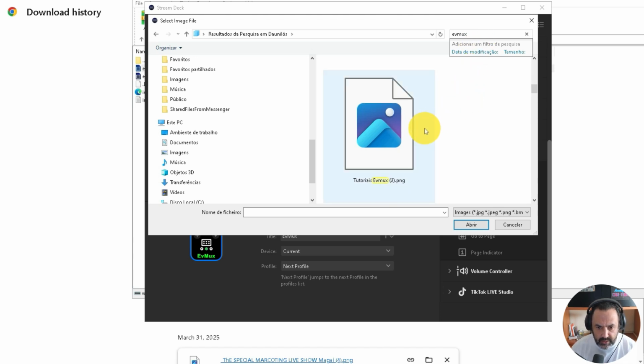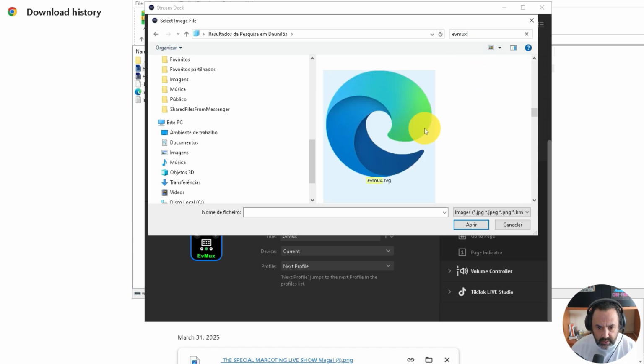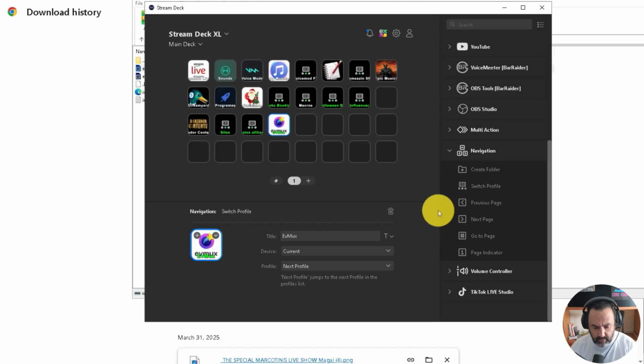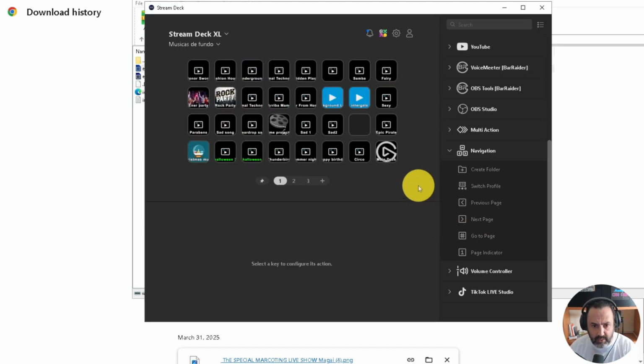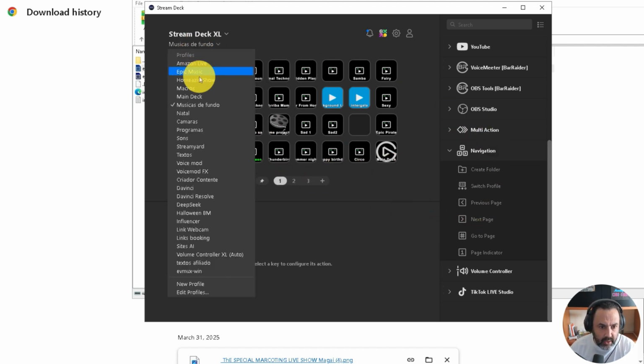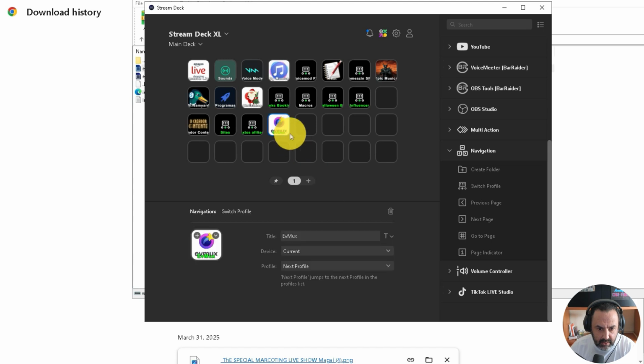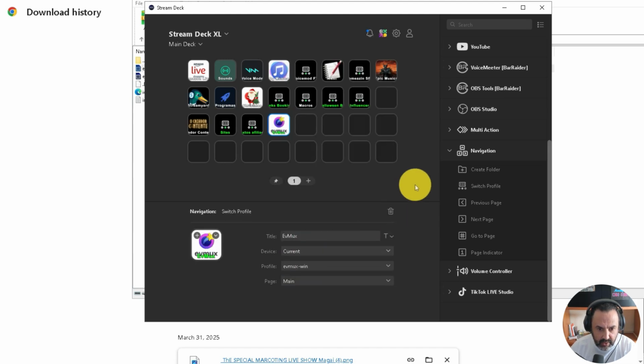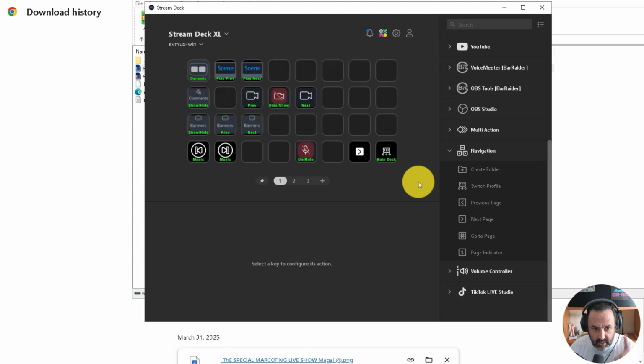Let me see. There you go. So now when I hit this button, I know that I will go to, okay, I won't go anywhere because I need to set this next. It's this one, EVMux Win. So when I press this, now you can see that I'm here.